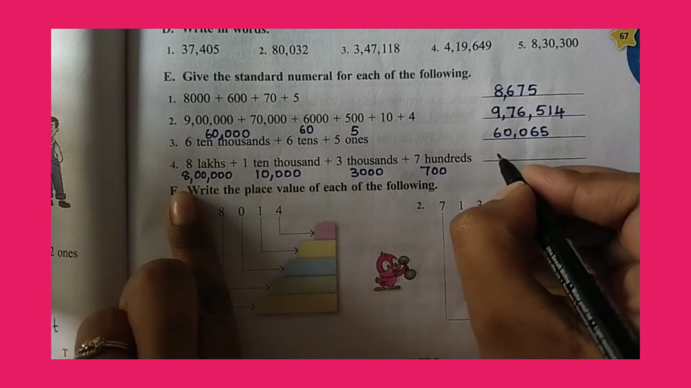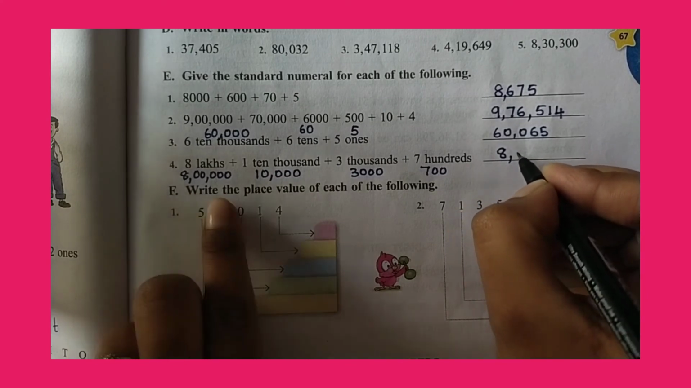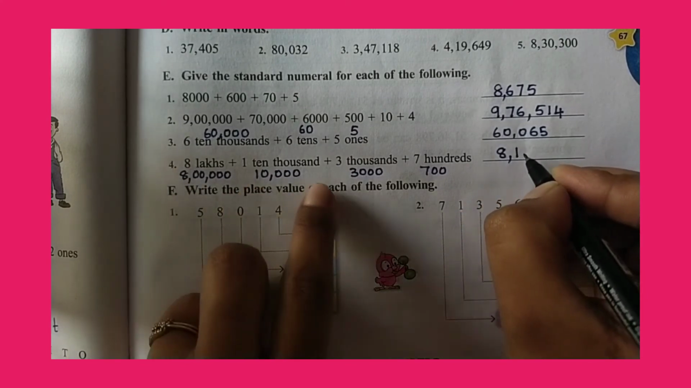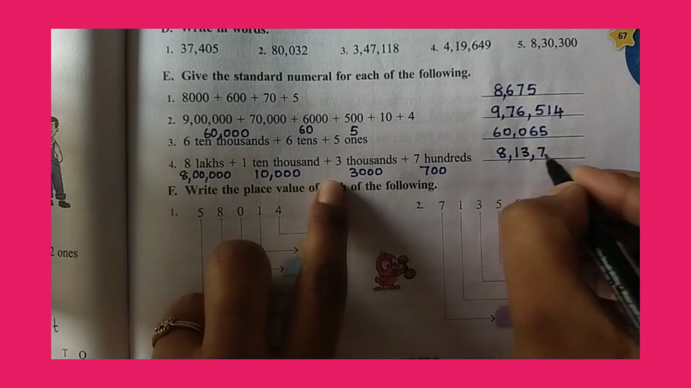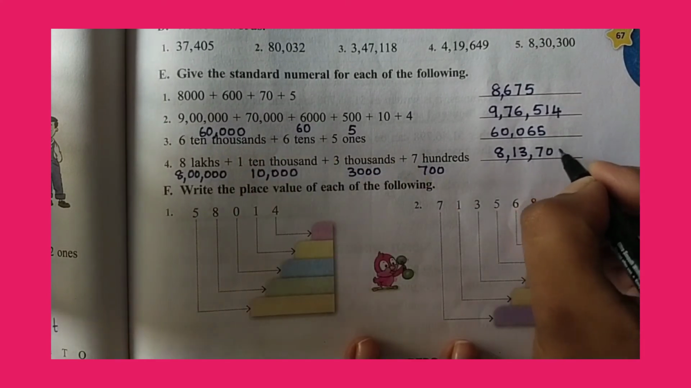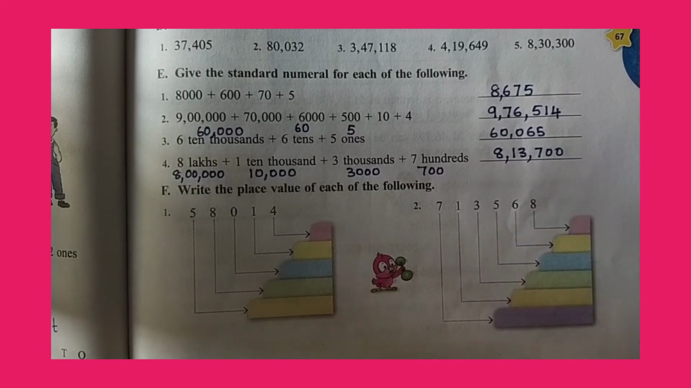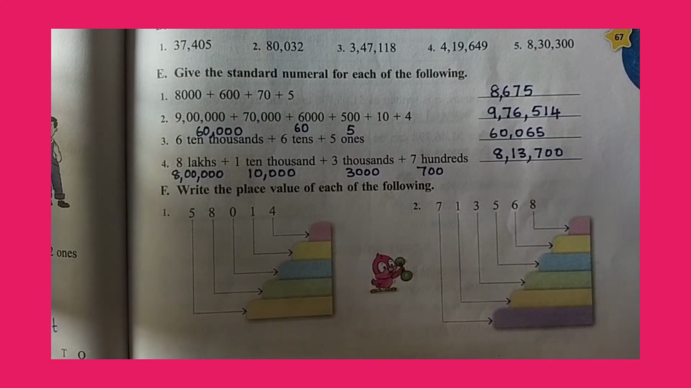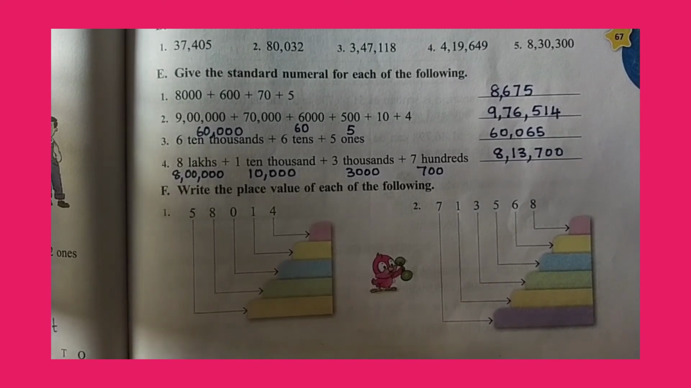So 8 lakhs, in 10,000s place 1, in 1000s place 3, 300s, and in 1's place and 10's place we don't have any number. So 8,13,700. Now last one. So with this F bit we shall complete our 2.1 exercise.